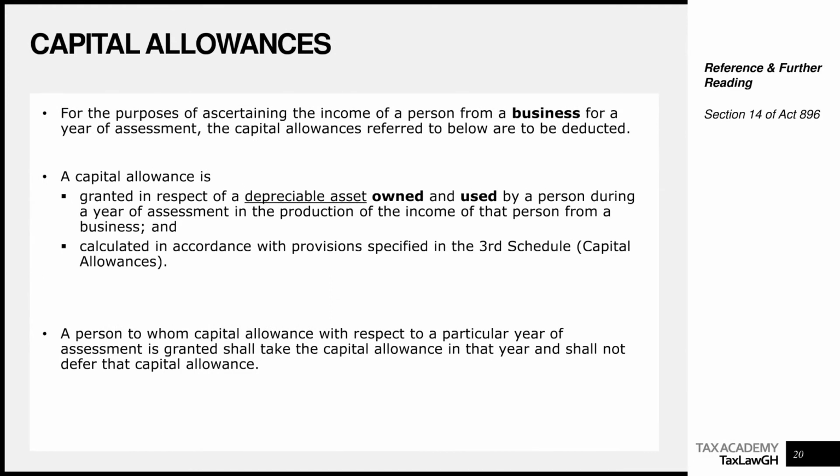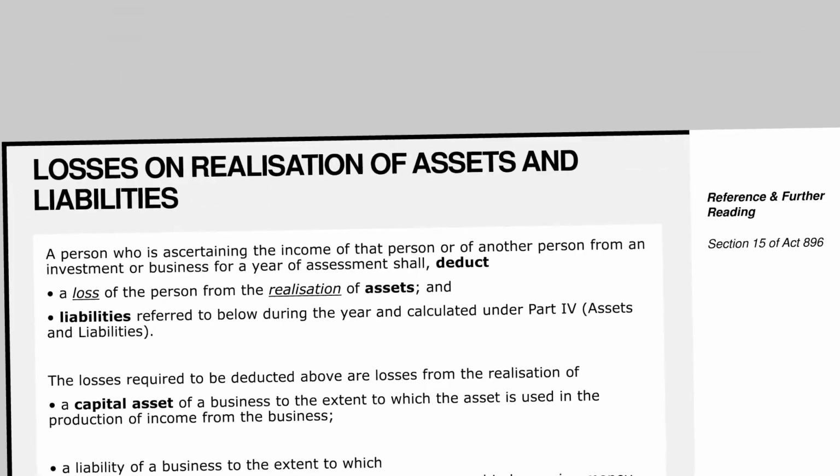Then capital allowances. This has been treated in a lot more detail in the video on capital allowances, but just know that the law is saying that for the purpose of arriving at a person's income from a business, they can deduct capital allowances, and this will be granted on any depreciable assets they've owned and used during the year and calculated in respect of the third schedule. There's a full series of videos on this, so watch that if you haven't already.